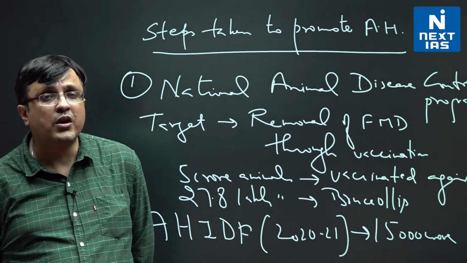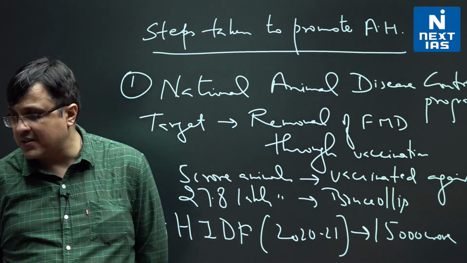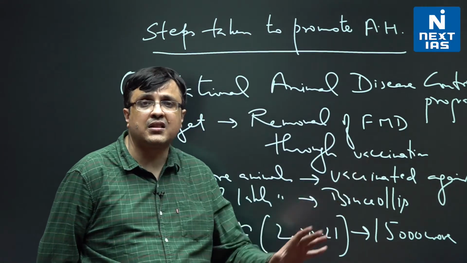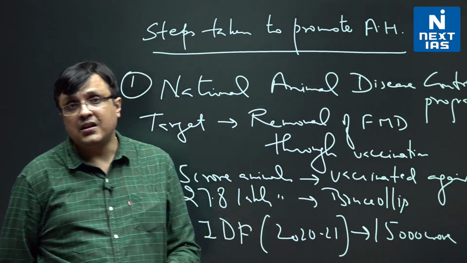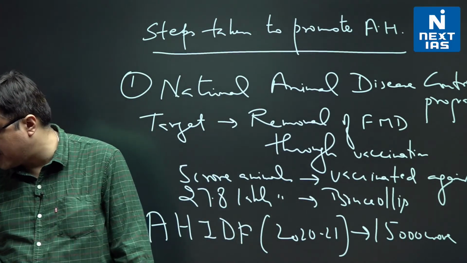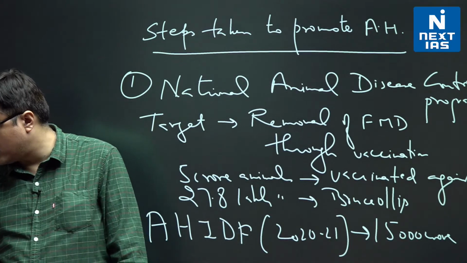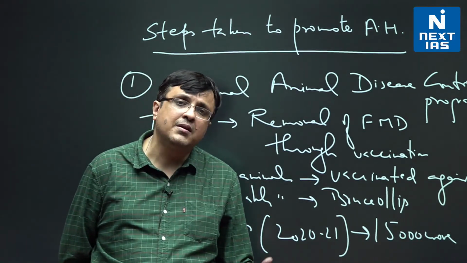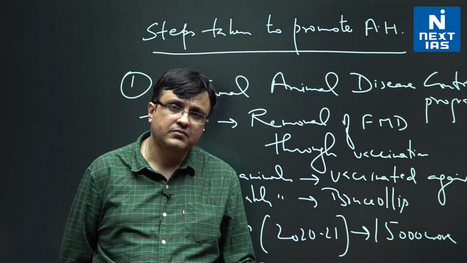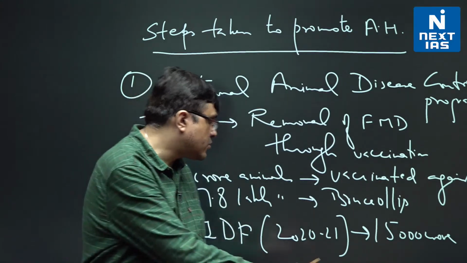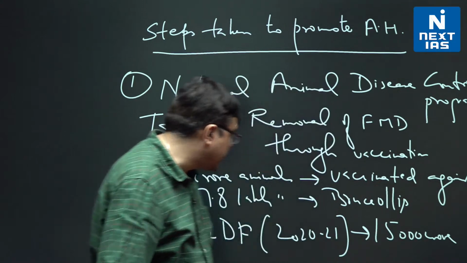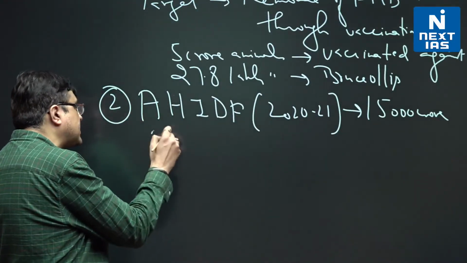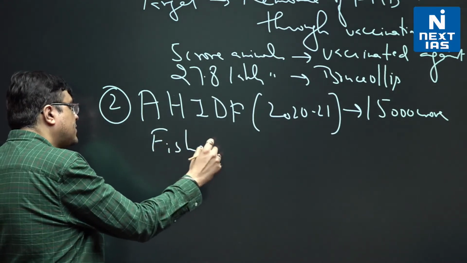If by chance you are writing an answer on doubling farmers' income, these points become important there, and what I was covering earlier too. Again, another thing they talk about is fisheries, and in fisheries there are 2-3 things that the government has done. One is most important, the Matsya Sampada Yojana. So just to take this story further, apart from animal husbandry, the other place where the government has targeted production is fisheries.